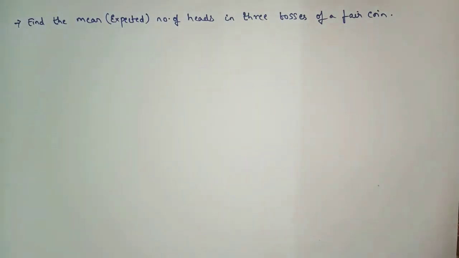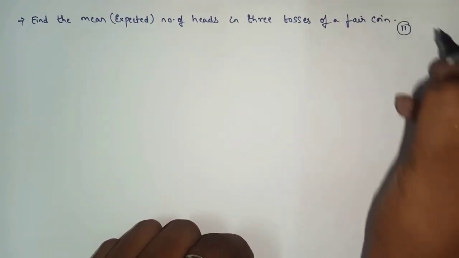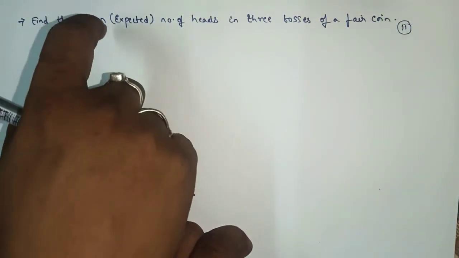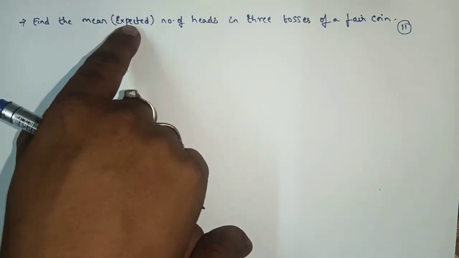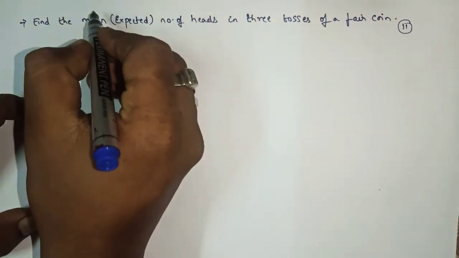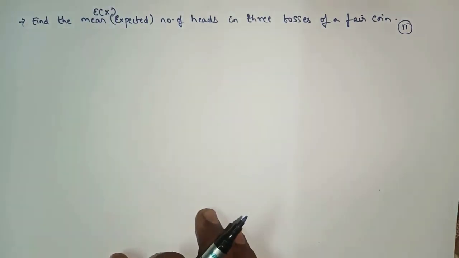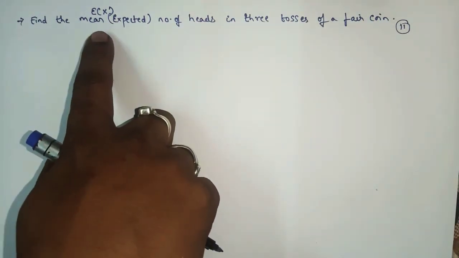As in the same question, this question that is there in the exercise, I guess it is question number 11, where you will see that you have to find the mean. In this chapter, mean is known as what? Expected value. That means here we have to find E of x for this question. If it says that we have to find the variance also, then you will find V of x also. But for this question, we have to find only the expected value.